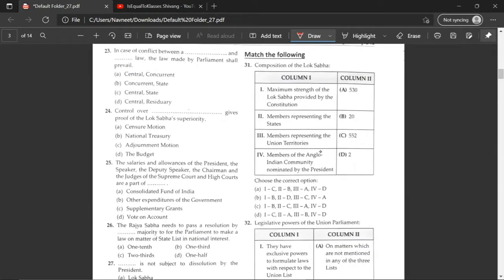In case of a conflict between dash and dash law, the law made by parliament shall prevail, central and state. C. Control over dash gives proof of the Lok Sabha superiority. B. National Treasury. The salaries and allowances of the president, the speaker, the judges of Supreme Court and High Court are vote on account.